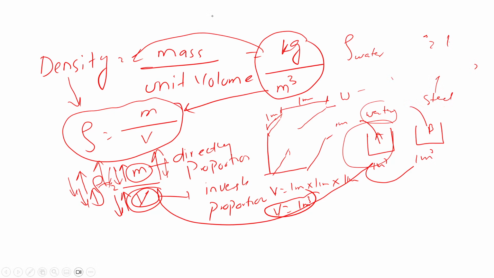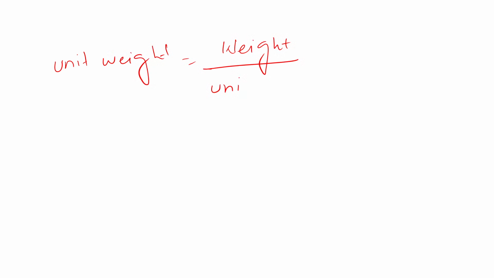Another concept. Another one is what? Unit weight. So what is unit weight? Unit weight is weight divided by unit volume. It is the same, but like density.